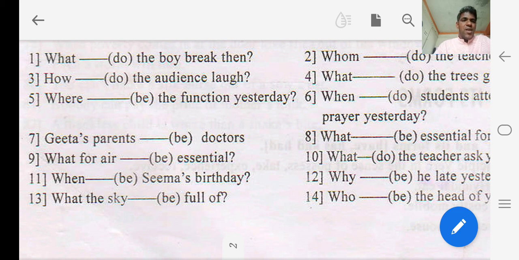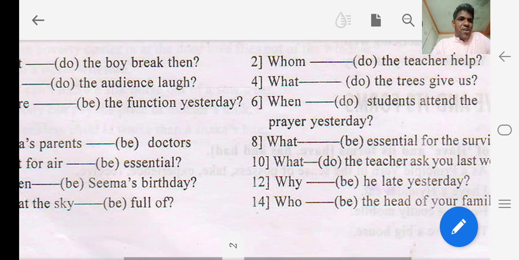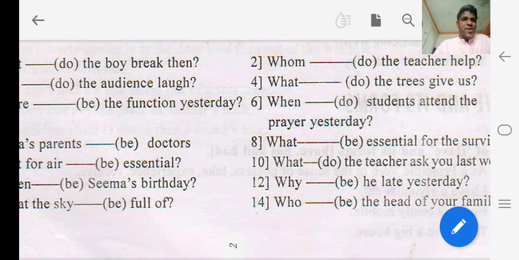Similarly, in the example number 12, why ___ he late yesterday. So here again the sentence is in past tense because it is yesterday. The subject is he, which is again third person singular subject, and that is why in the past tense the auxiliary that is to be used is was. So that is why the sentence would become why was he late yesterday.